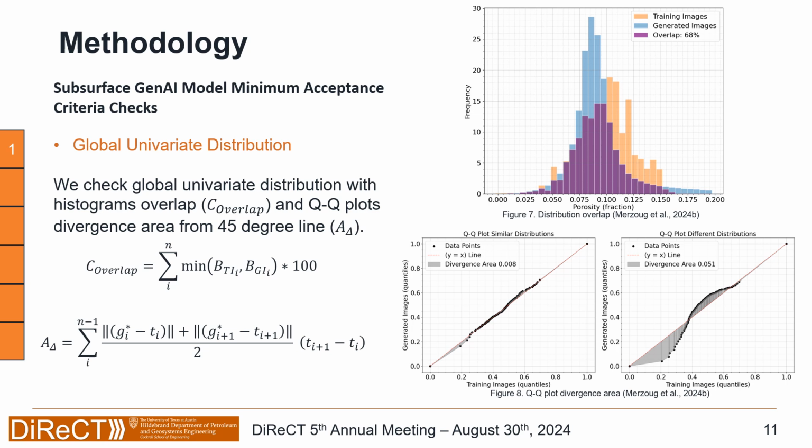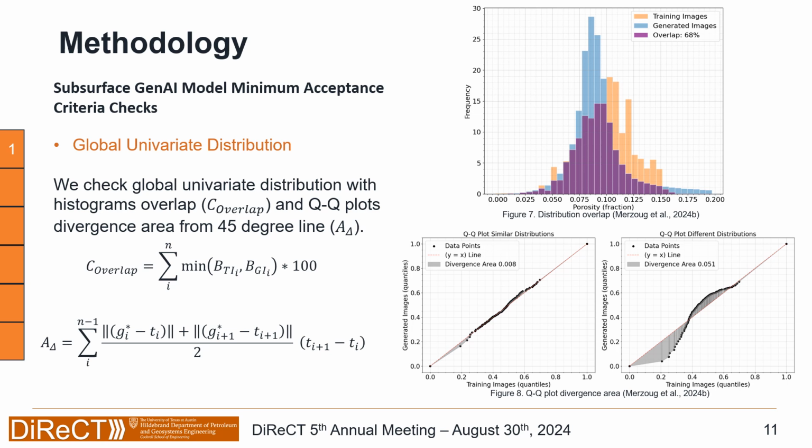The overlap is with reference to the training images, so we see how much of the histogram distribution of the training images we are reproducing. Note that we use 100 images in order to avoid any randomness that can be associated with a single realization. For the QQ plot, we plot the generated images and the training images percentiles, and then we calculate the divergence area compared to the 45 degree line. The smaller the area, the better the reproduction is. The larger the area, the worse the reproduction is.